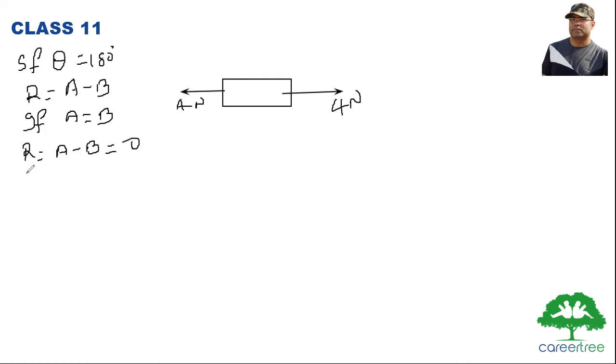So this is a very special case. If two forces are acting, and both are equal in magnitude and opposite in direction, the resultant will be 0. This is the satisfying condition for 0 resultant.